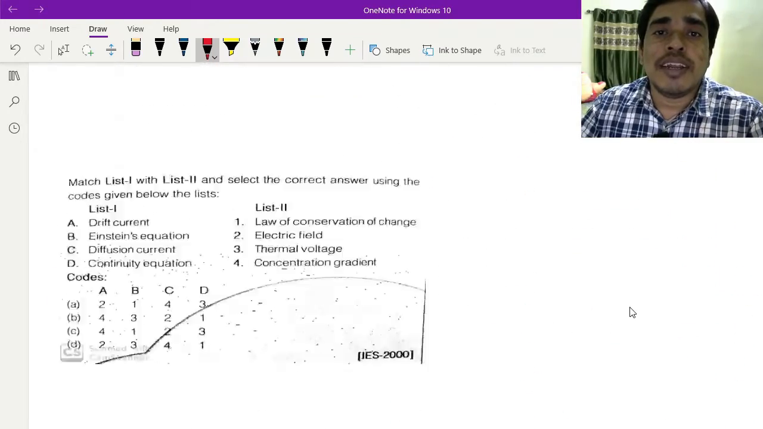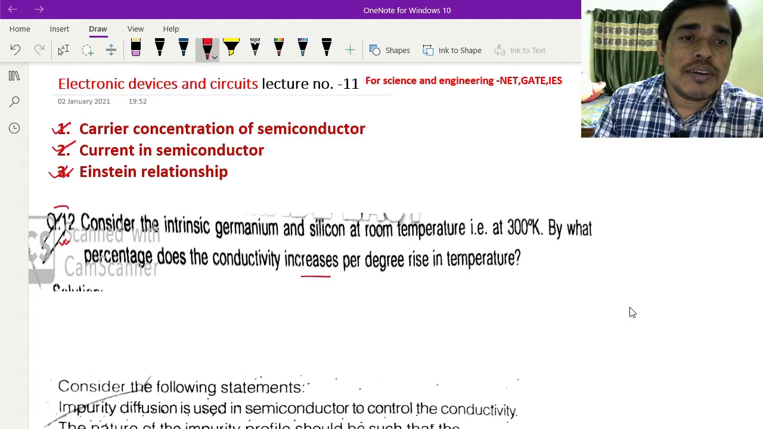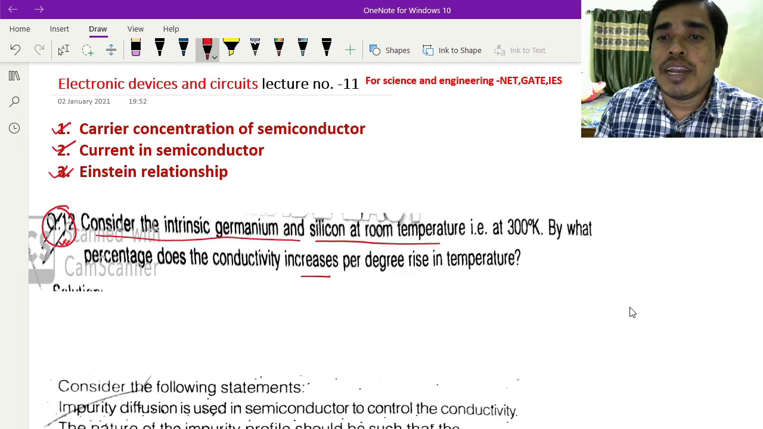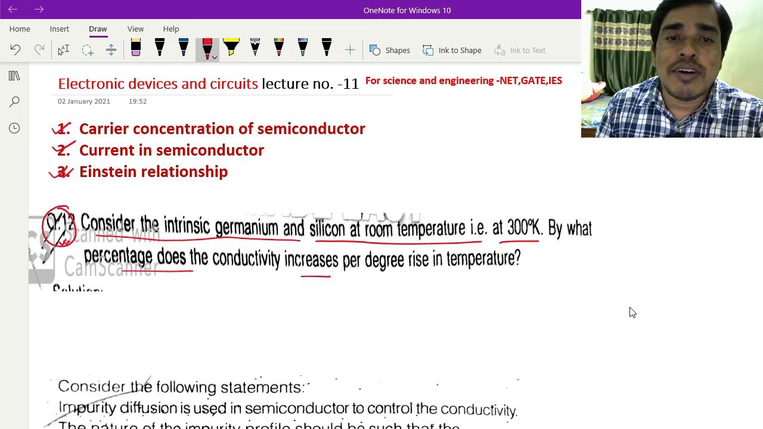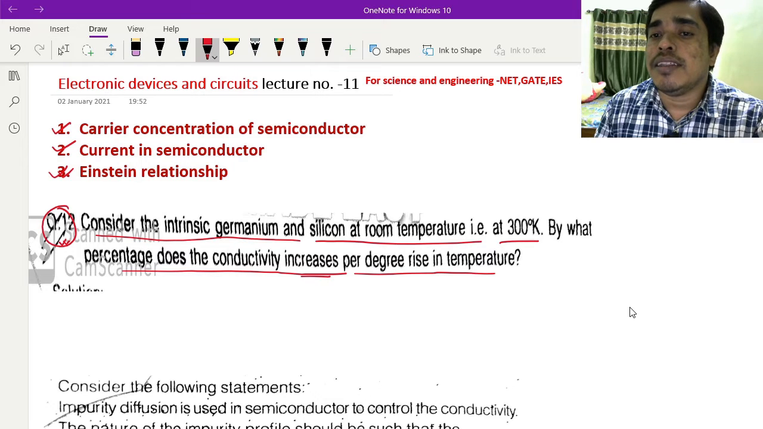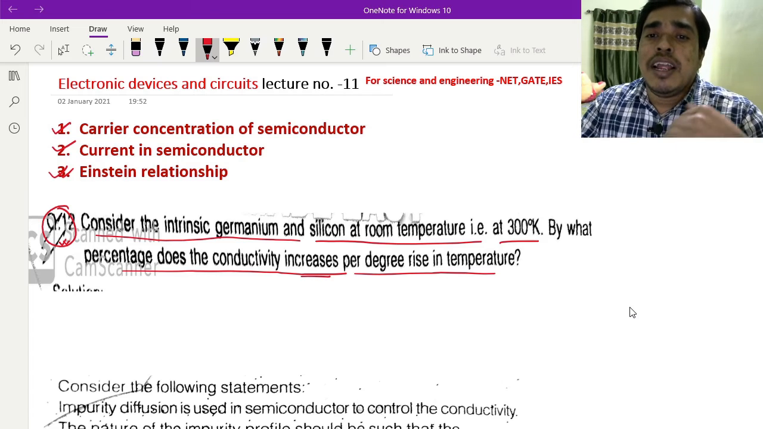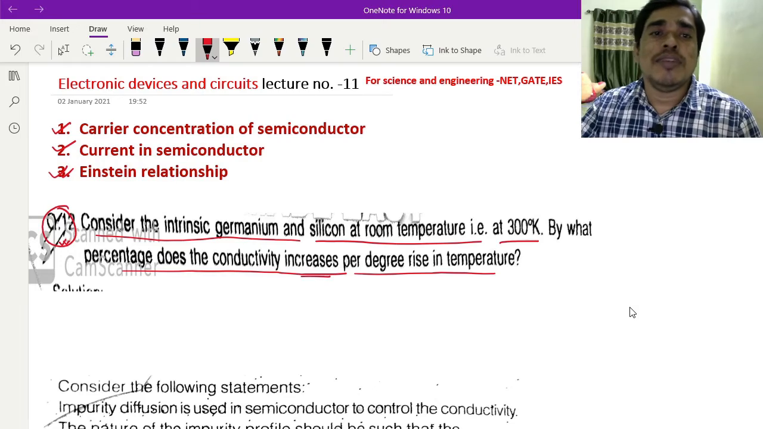Now there is a very important question. Consider intrinsic germanium and silicon at room temperature, that is 300 K. By what percentage does the conductivity increase per degree rise in temperature? That is, for every degree the temperature increases, what will be the percentage increase in conductivity?